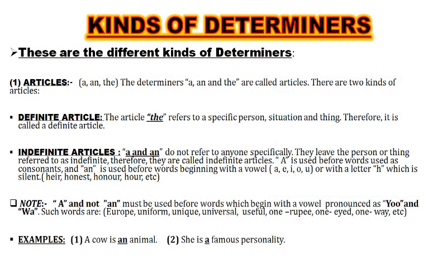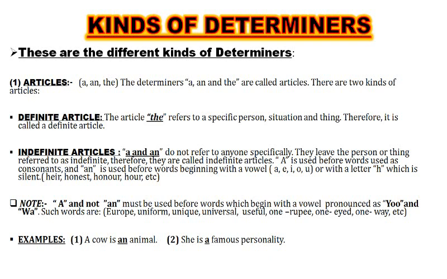There are different kinds of determiners. Let us begin with articles. Yes, I know articles is a different chapter also. But here in determiners, articles are also a part of it. The determiners a, an and the are called articles. They are of two kinds, definite article and indefinite articles.